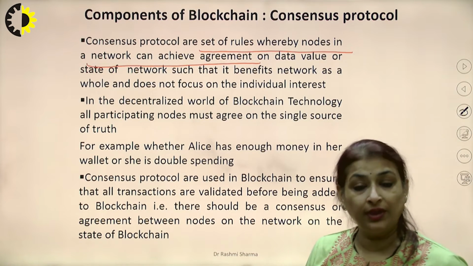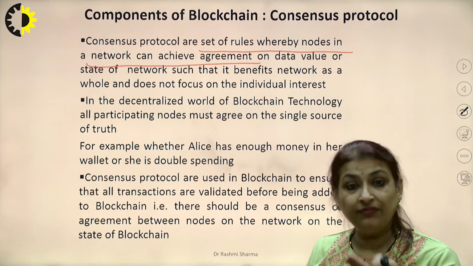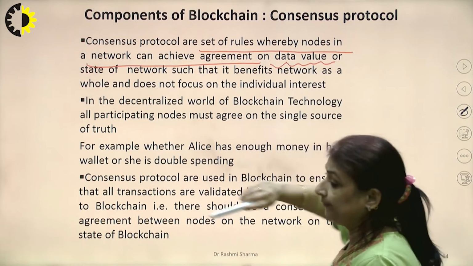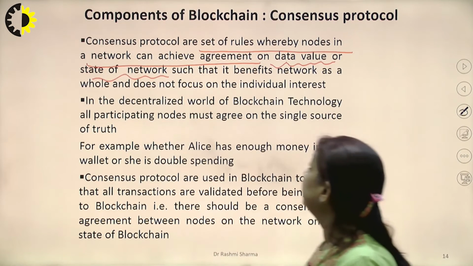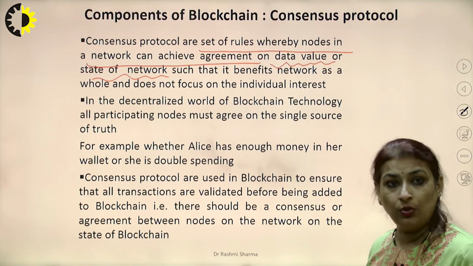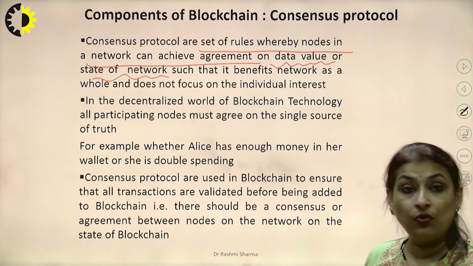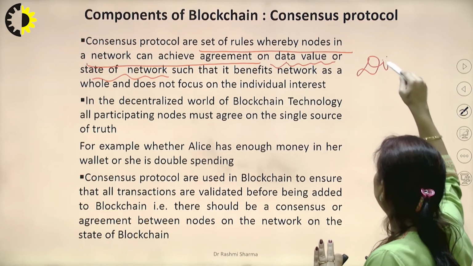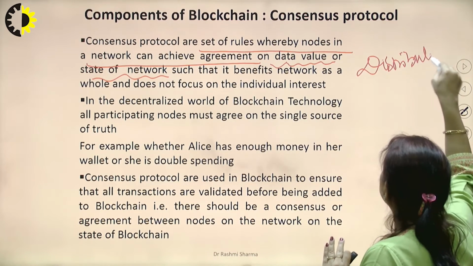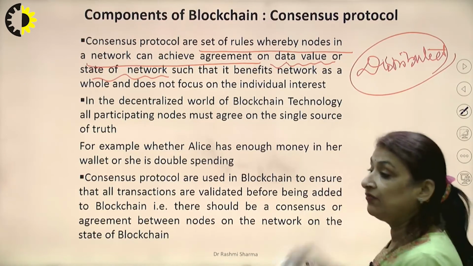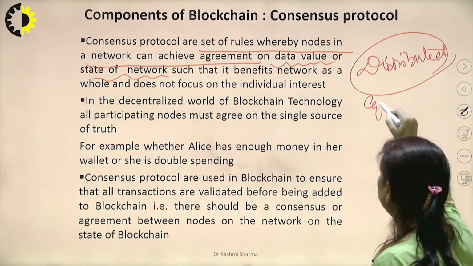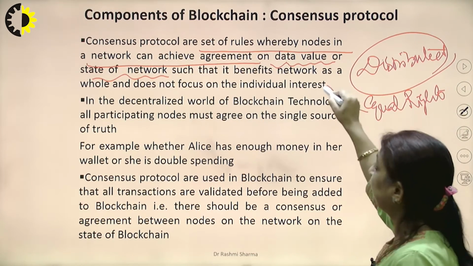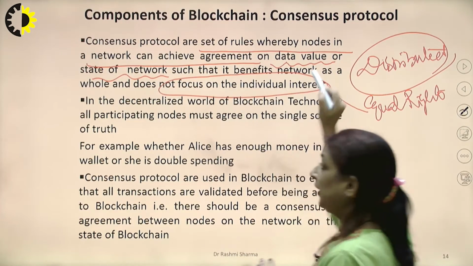What is the state of that particular network? The hash key which I am telling you. So we have to see on the data values, on the state of the network, that it benefits the network as a whole, and we do not focus on individual interest. As it is a distributed environment, each and every person is equally likely to have equal rights. So for equal rights, we don't focus on individual interest.